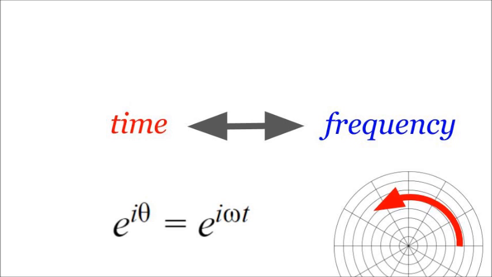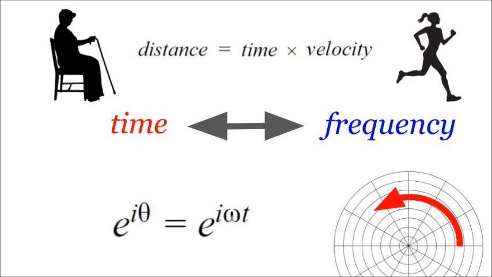So transforming between time and frequency in this equation, it seems like a smaller step, but it's still a huge leap. It's like changing from being old to being fast. Well, that's two different ways of getting there. You can either be traveling for a long time or be quick, but they're different, even though they're kind of the same. They're different, and wait a minute, this does sound like something Ovid would write about.